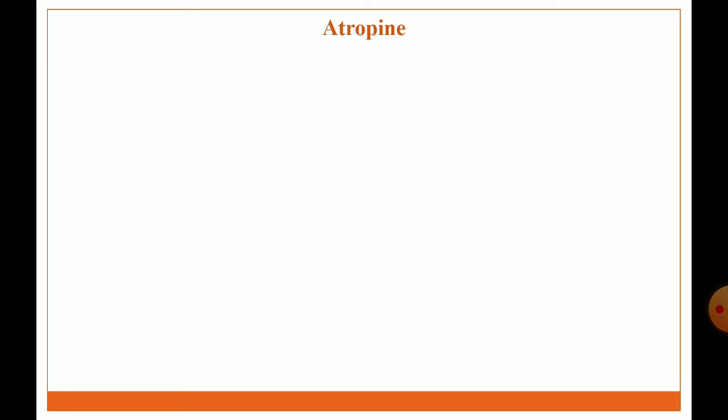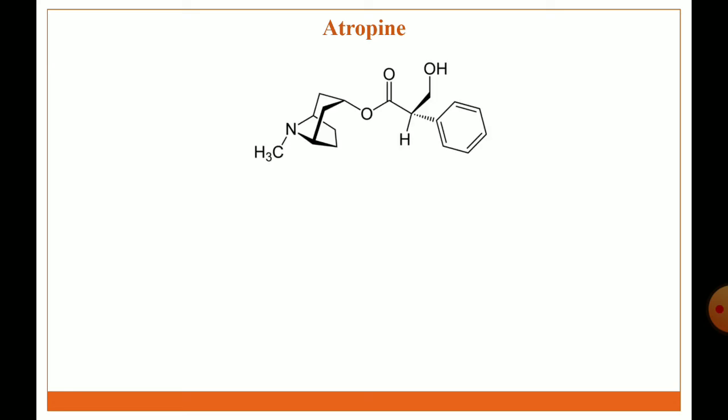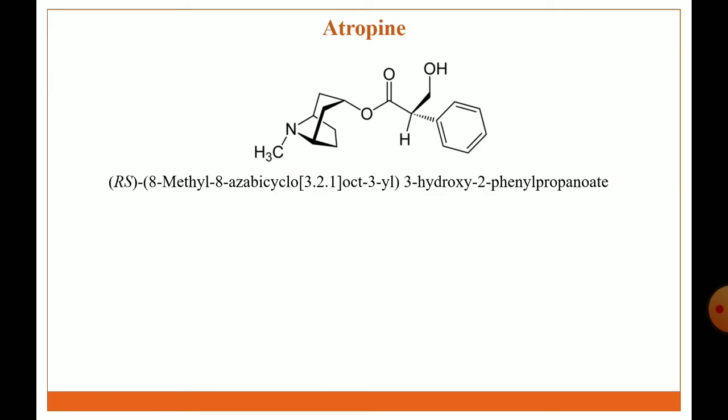So the first anticholinergic agent is atropine. The structure of atropine. IUPAC name: (RS)-8-methyl-8-azabicyclo octa-3-yl, 3-hydroxy-2-phenylpropanoate.